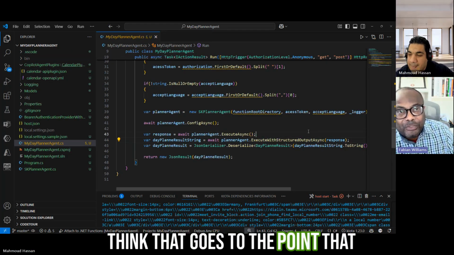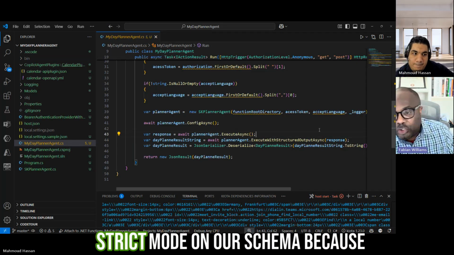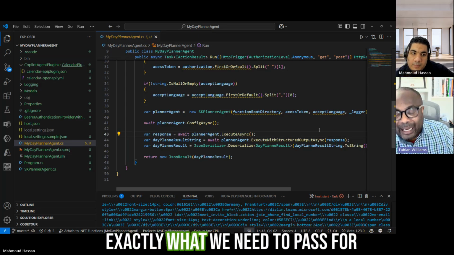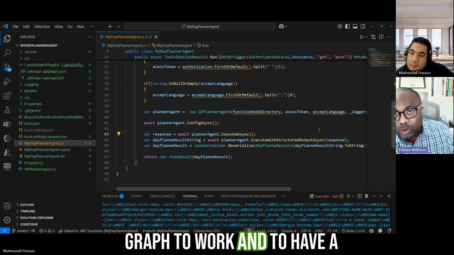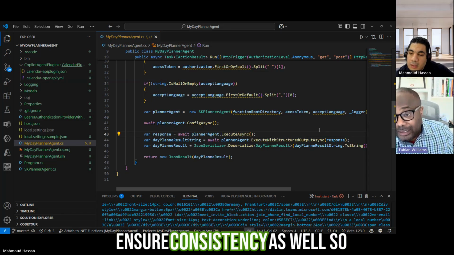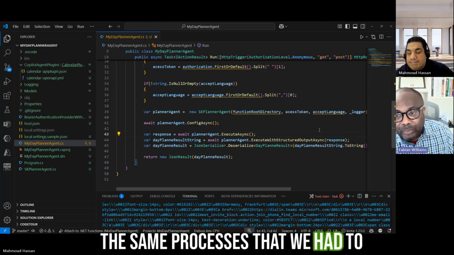And I think that goes to the point that one of the things that we do in CAPS as well is that we enable strict mode on our schema. Because of the same rationale, we needed to understand exactly what we need to pass for graph to work and to have a minimal set of parameters to ensure consistency as well. So you're probably working through the same processes that we had to do as well.